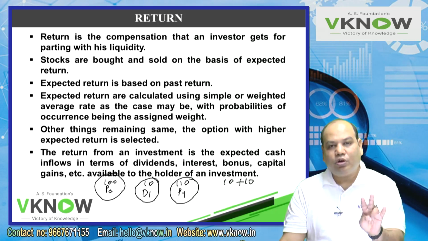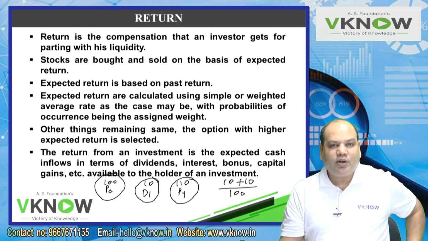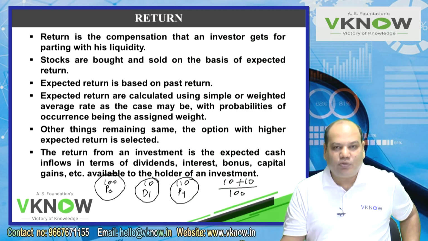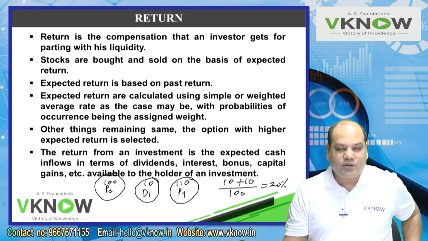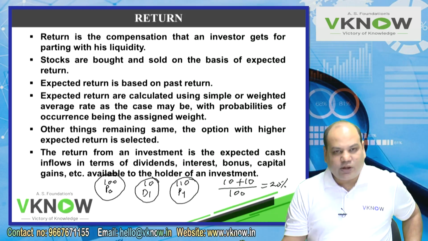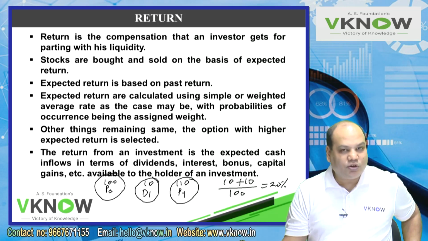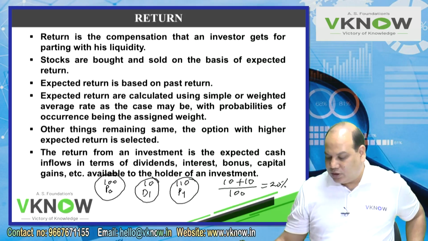So you have gained 20 rupees, and if I have to convert into percentage, I will divide by the initial investment value, and that comes to 20%. So this is how return is calculated. It takes into consideration all the forms of return, whether it is dividend, interest, bonus, capital appreciation.